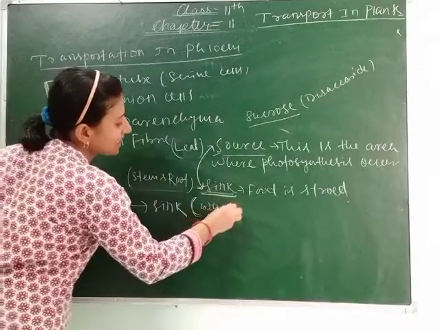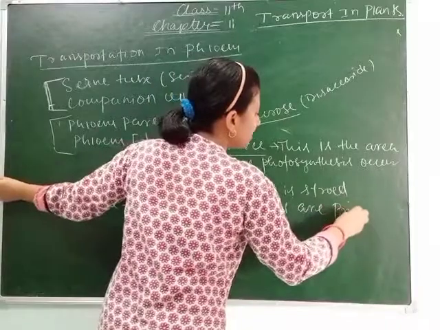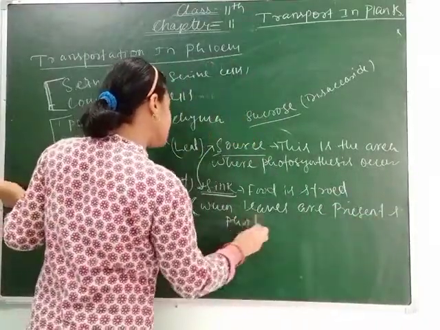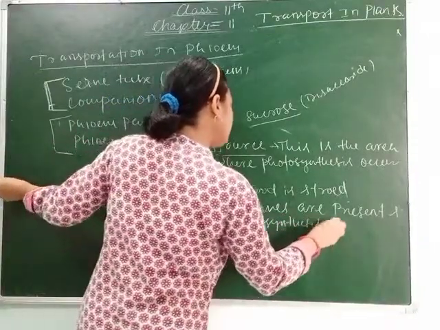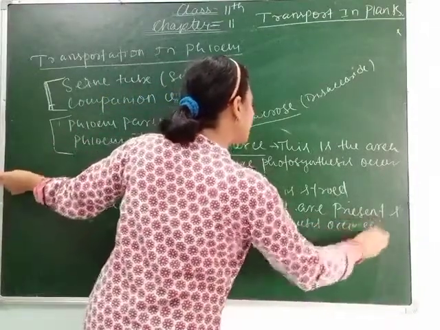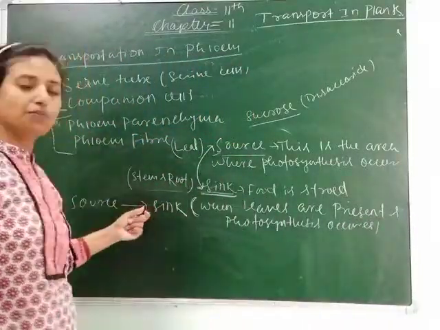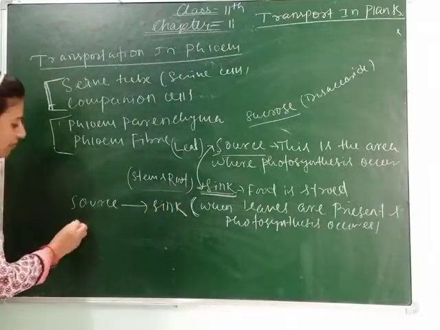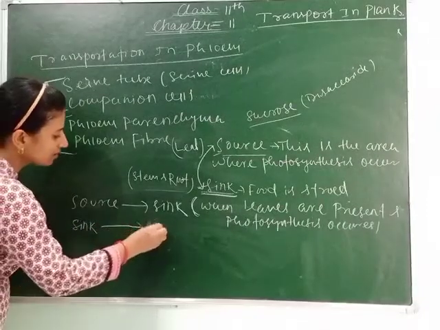When leaves are present and photosynthesis occurs continuously, glucose is formed and in the form of sucrose it is transported to different parts. But when there is no leaf, the movement is from sink to source.